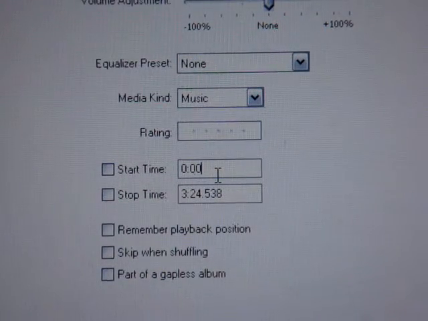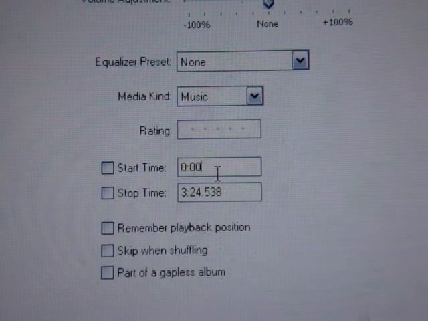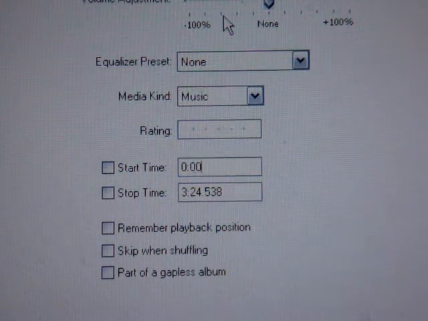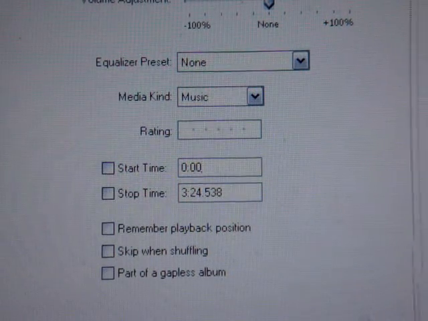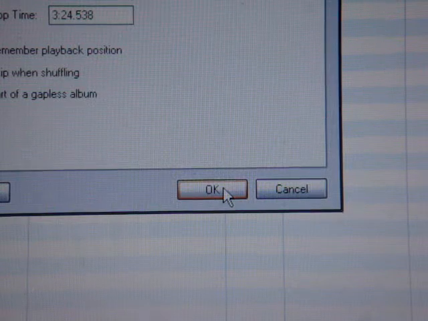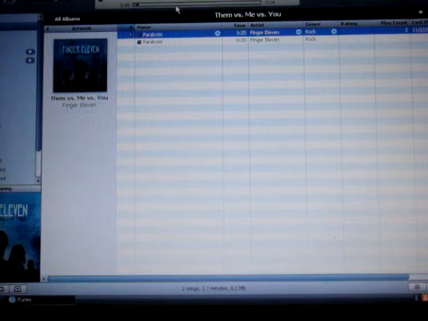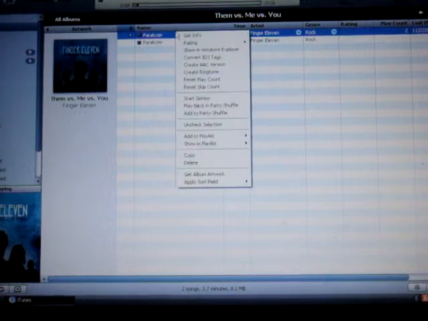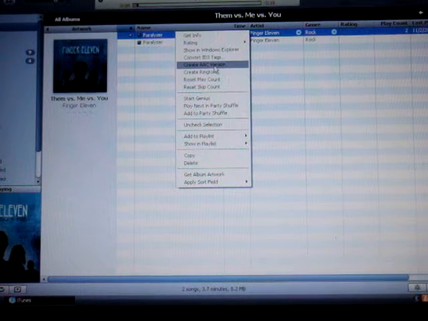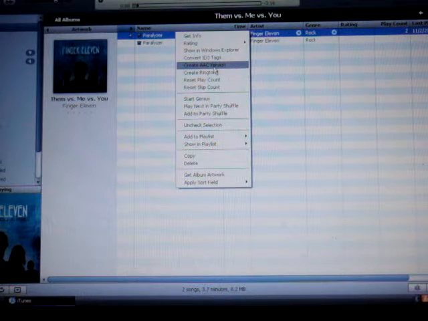So let's say you want like 10 to 20 seconds. Okay, so that's a 10-second ringtone. I wouldn't suggest that. I would suggest maybe a 20-second ringtone. That's much better. So then after that you just click OK, and you go on that song, and what you do is you just right click on there again and click create AAC version.